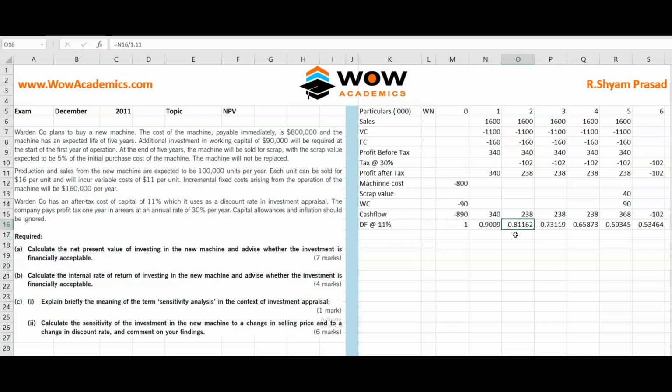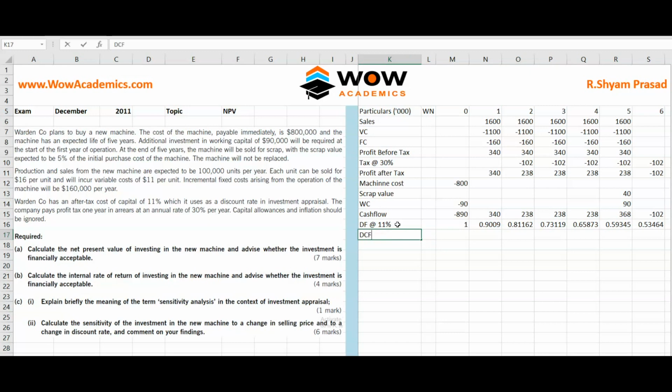You copy paste this formula so that each formula references the cell before. For the second year they reference the first year, for the third year they reference the second year, like that each number refers to the number before. So that's how it works. If you are confused about whether these numbers are correct or not, check with the discount factor table which is available in the exam. So you got these numbers.